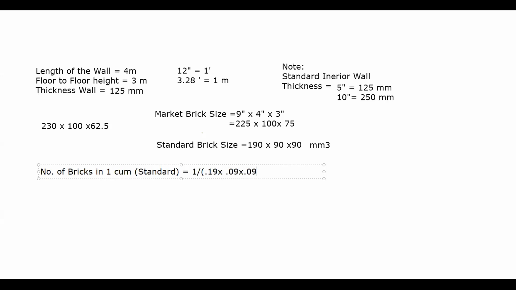This value will come around 500. What is the value which is coming? 500, sir. Approximately 500, actually 480, but 20 extra is taken for loss. So the basic value is 1 divided by 0.19 into 0.09 into 0.09.